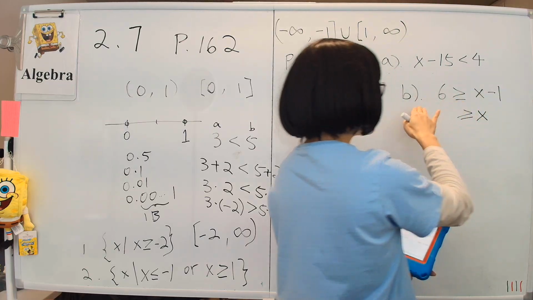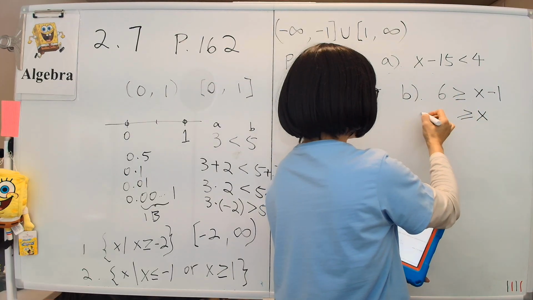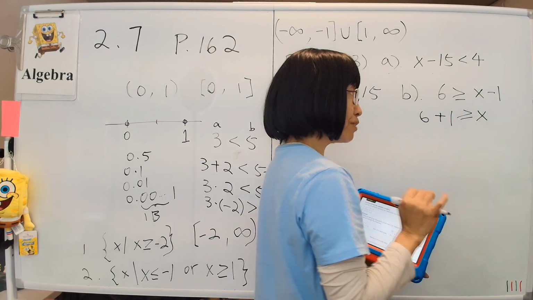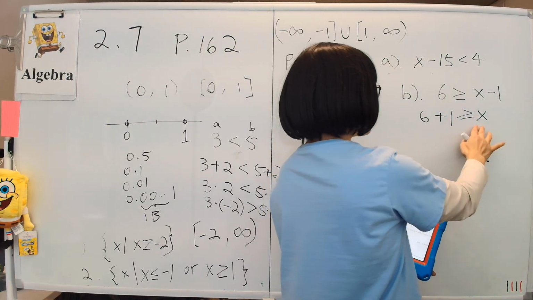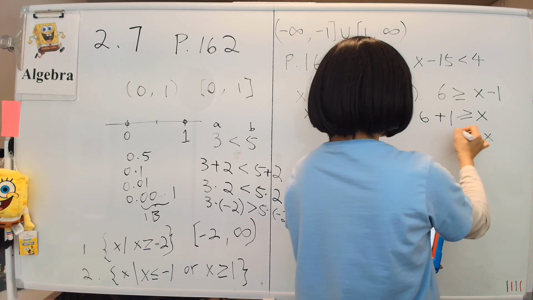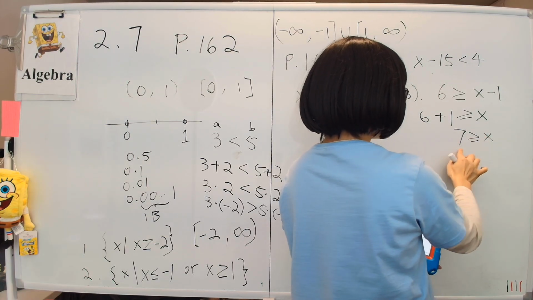We'll move the negative sign to the other side by flipping the sign. It becomes 6 plus 1, or add 1 to both sides. Either way, that's the same thing. And so the answer to this question is that 6 is less than x plus... 7.